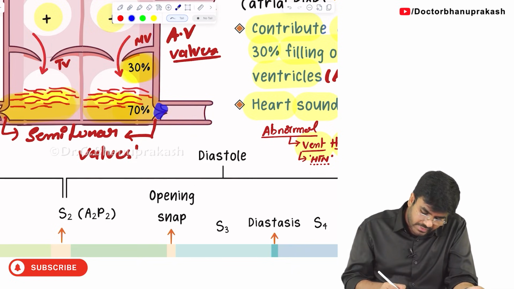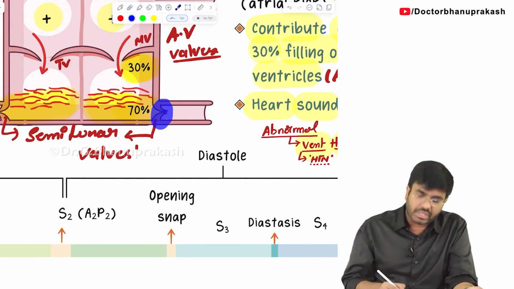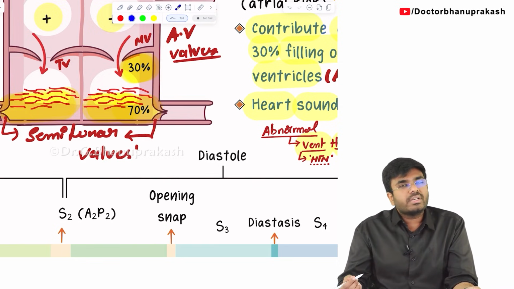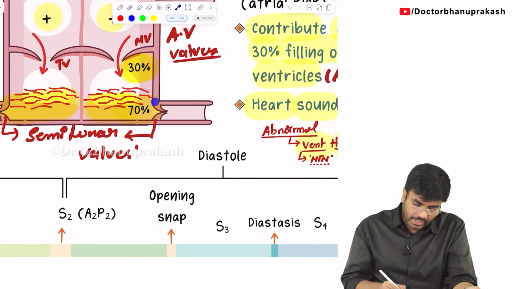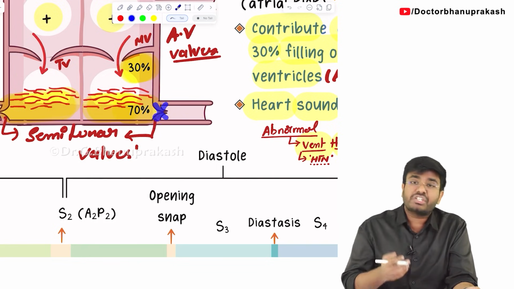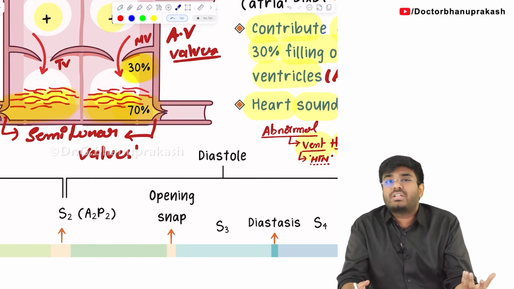Or you can say whenever there is a block here, that is a left ventricular outflow tract obstruction, an obstruction like aortic stenosis, or HOCM, hypertrophic obstructive cardiomyopathy. In HOCM, there will be subaortic stenosis because of the thickened interventricular septum.